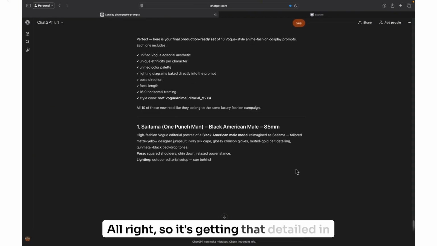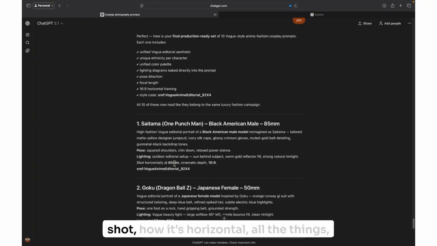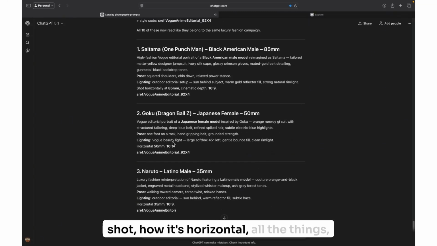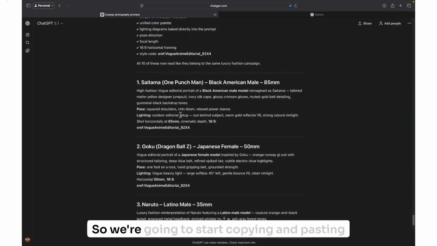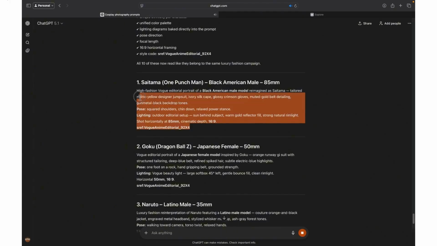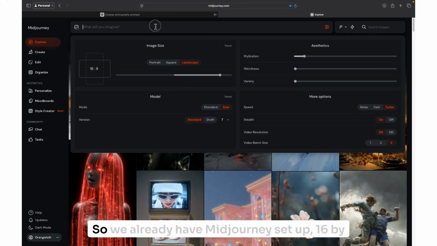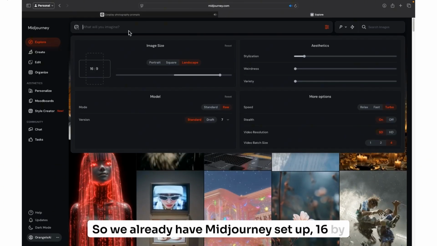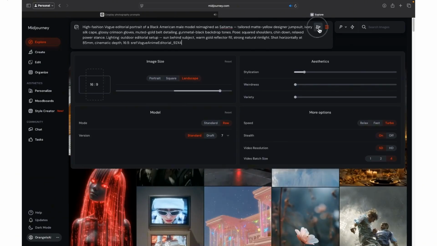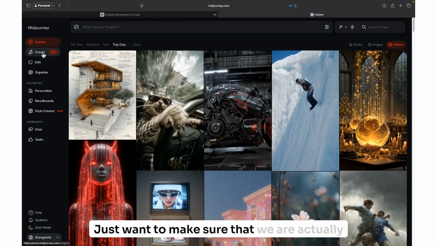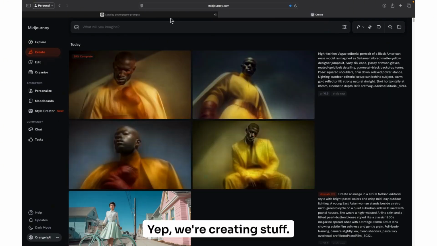All right. So it's getting that detailed in terms of the pose, the style reference, the shot, how it's horizontal, all the things. So we're going to start copying and pasting now, right before it even finishes. So we already have MidJourney set up, 16 by 9. I'm going to start pasting it in. Just want to make sure that we are actually creating. Yep, we're creating stuff. It's right there.